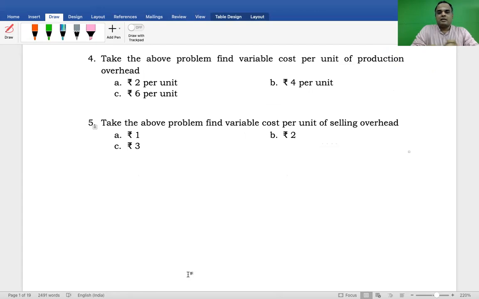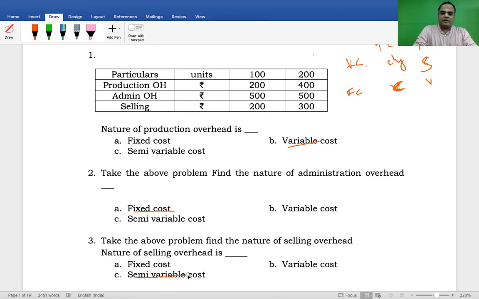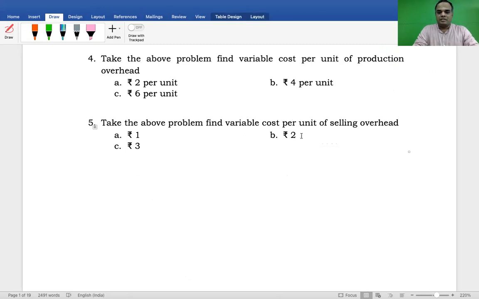Then, take the above problem, find variable cost per unit of the production overhead. What about the variable cost per unit? For 100 units, 200 rupees means per unit cost comes to 200 divided by 100 is equal to 2 rupees, the variable cost per unit. Is that right? Yes. So option A.